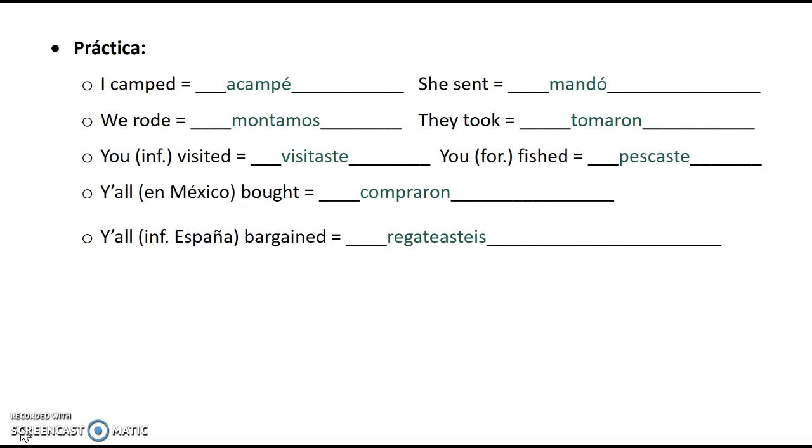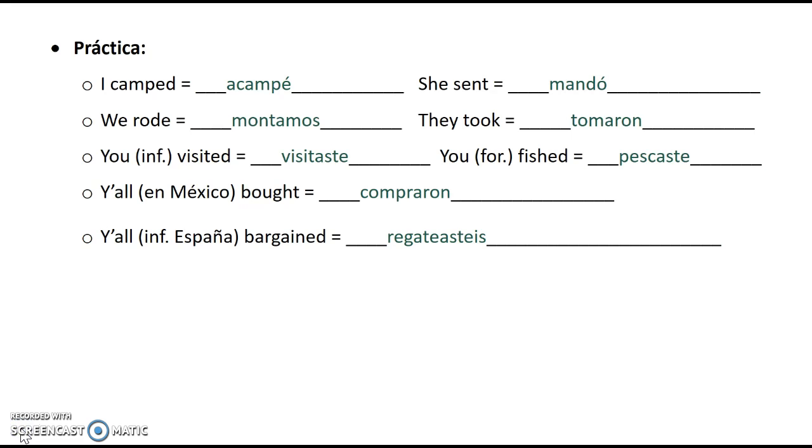We rode, montamos. She sent, mandó. They took, tomaron. You visited in the tú form, the informal form, visitaste. You in the formal form, fished, pescaste. Y'all in Mexico bought, compraron. And y'all in España, bargained. El verbo regatear, ahora es regateasteis.